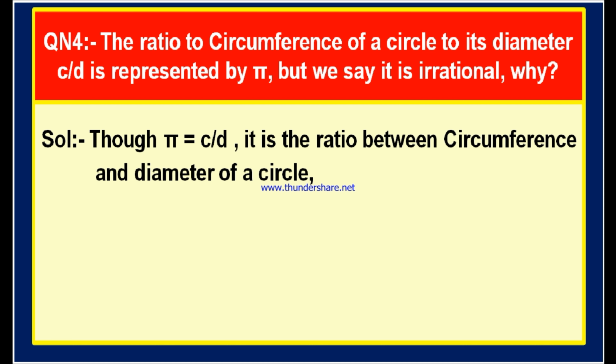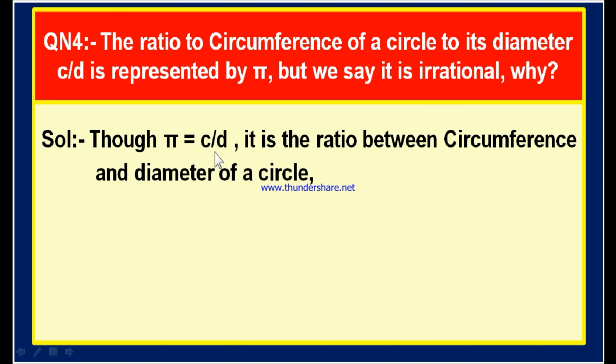A rational number means any number in the form of p by q, where p and q should be integers and q not equal to 0. Any number in the form of p by q, where p and q are integers and q not equal to 0, is said to be a rational number.